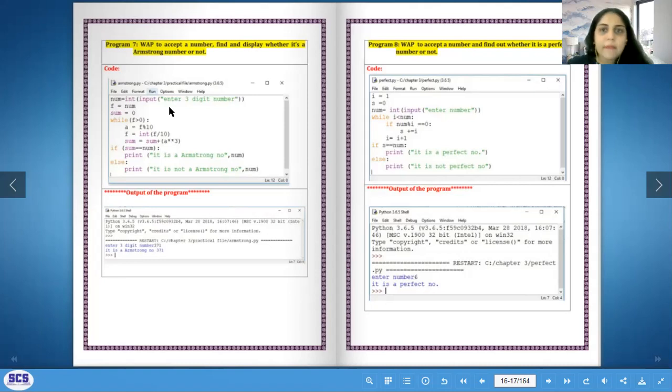Last program for today, whether a number is perfect or not. So for this, what are we going to do? We are going to take the number from the user. I have 2 variables, i as 1 and s as 0. While my i is less than the number, if the number modulus i equals 0, then I'm adding it to my sum. And if that sum equals the number, then it is a perfect number. Otherwise, it is not a perfect number. So very easy program.